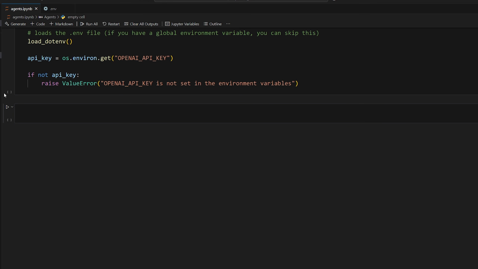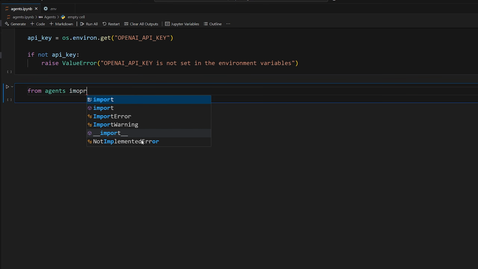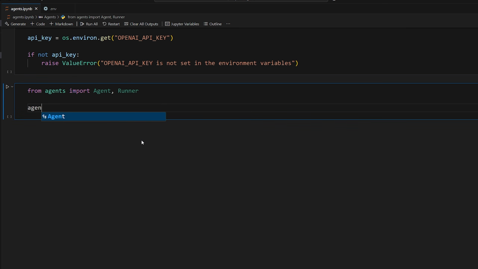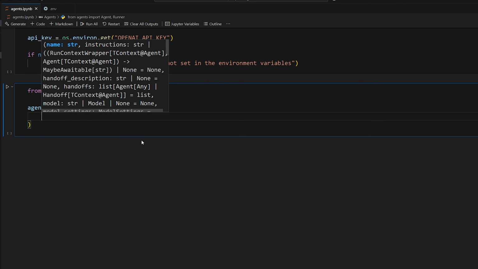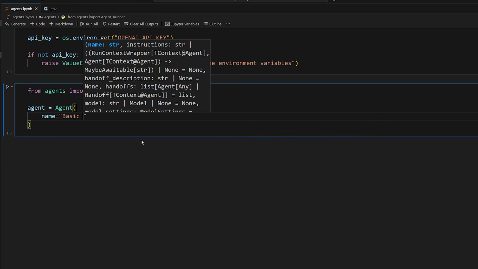So now that we have that, let's see how we can actually create our very first agent. So we'll do from agents import Agent and Runner. So to make an agent, we'll do agent equals Agent. An agent is going to have a name, so we could say something like, I don't know, Basic Agent.